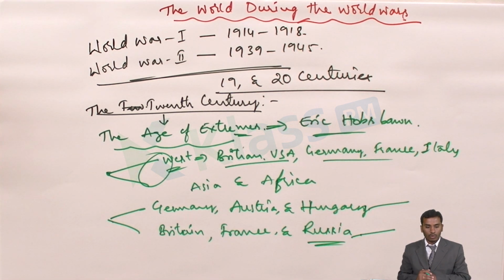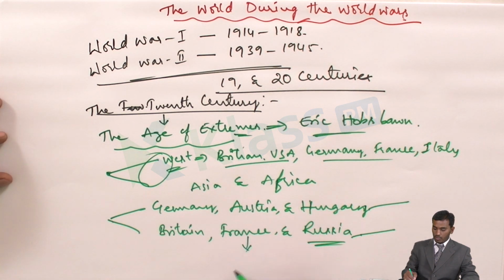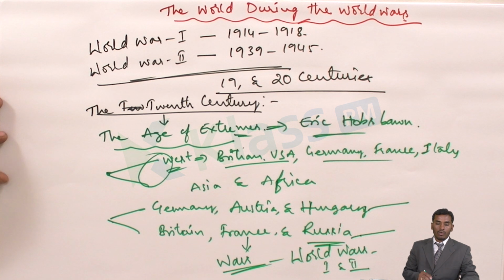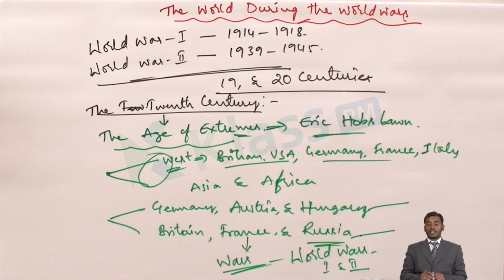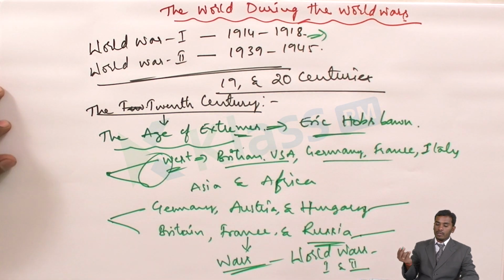It has been divided into two groups, and each group wanted to dominate and control the world, and control more and more colonies and markets in the world. Because of that, it led to the wars, which we call the world wars, one and two. Now the first war began, as I said, in the year 1914. It lasted until the year 1918.